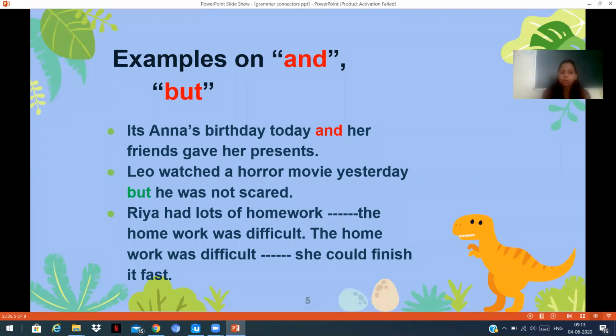The second one says Leo watched a horror movie yesterday. He was scared. Can we use and here? No, we cannot. We have to use but, because the first half of the statement is different from the second half. Now, I want you to try the third one, children. Ria had lots of homework, dash, the homework was difficult. The homework was difficult, dash, she could finish it fast. Now, what do we use, children? Ria had lots of homework and the homework was difficult. The homework was difficult, but she could finish it fast.